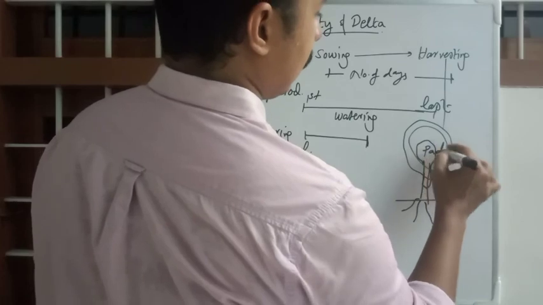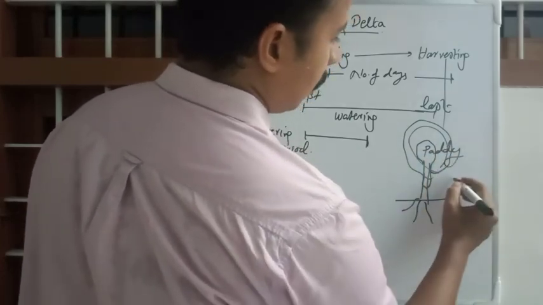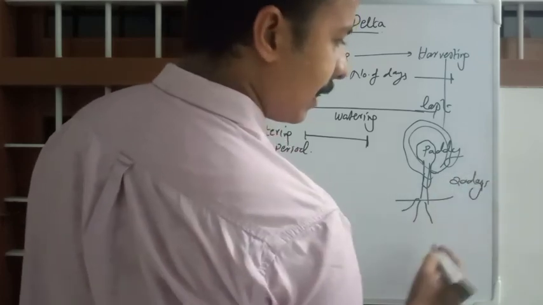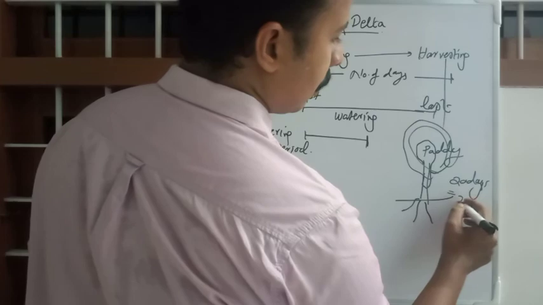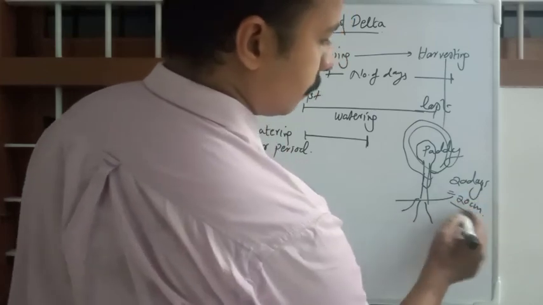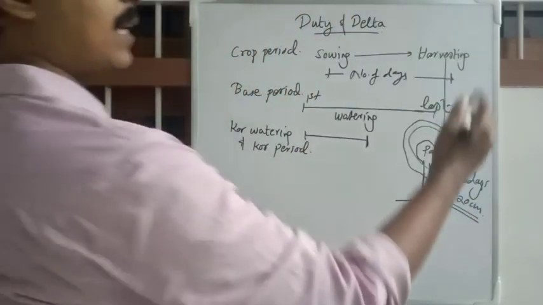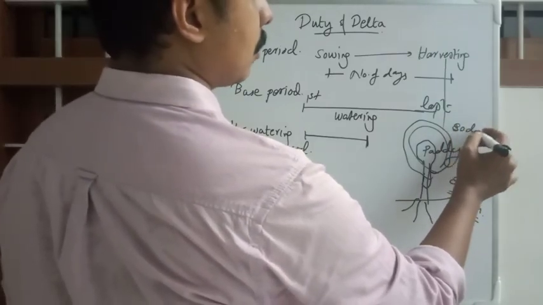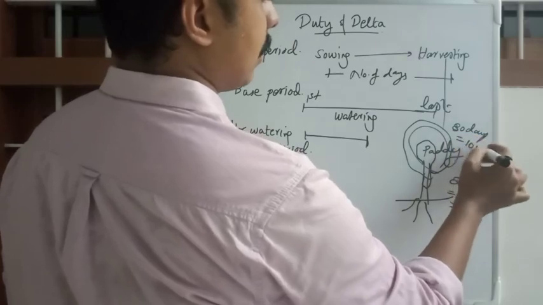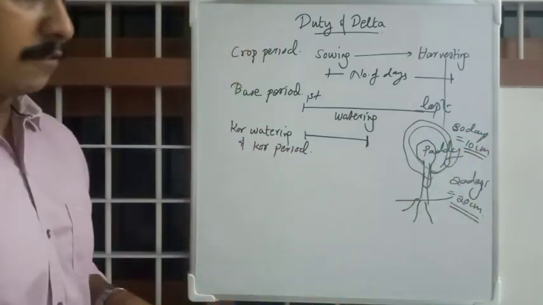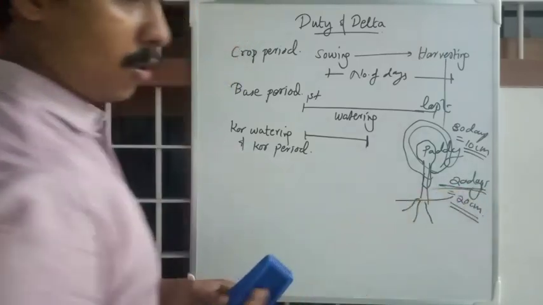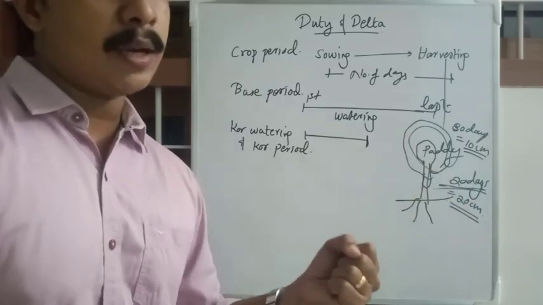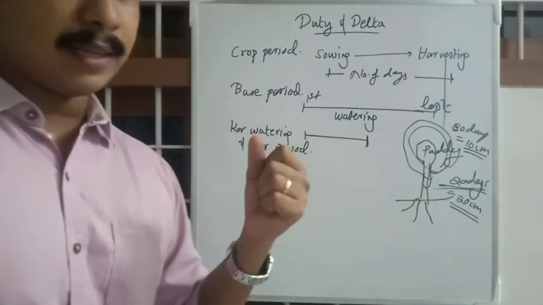If it's paddy, for 20 days you will be pouring 20 centimeter of water. Then the rest of the days, rest of the days means about 80 days, you will be pouring just 10 centimeter. First 20 days are important because it's important for the crop to get hold of the soil and get acquainted with the environment and the water and the soil, everything.